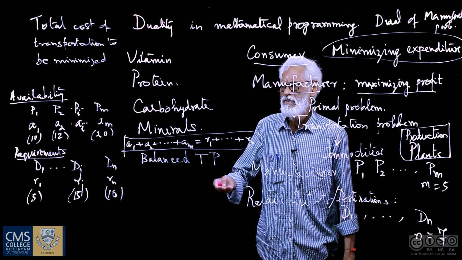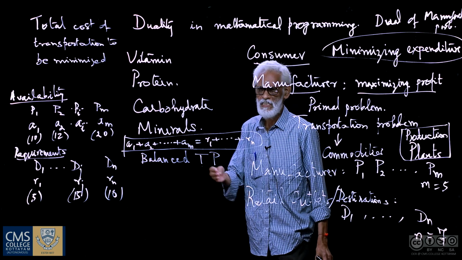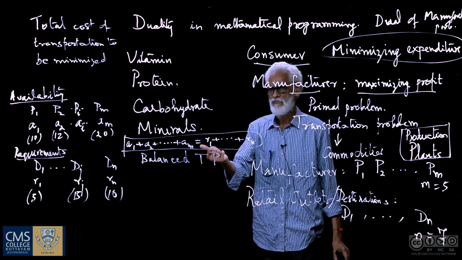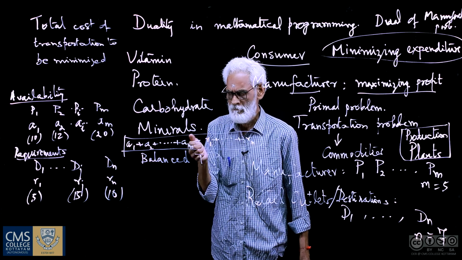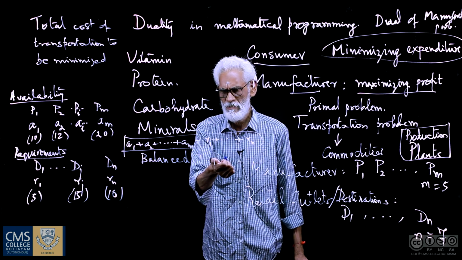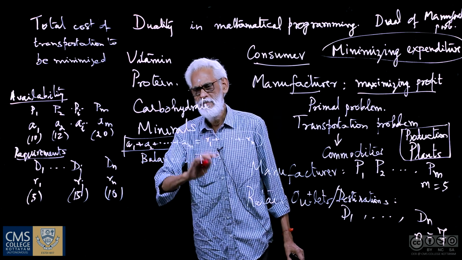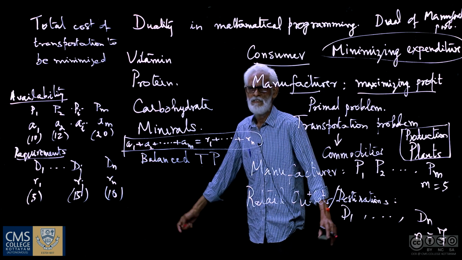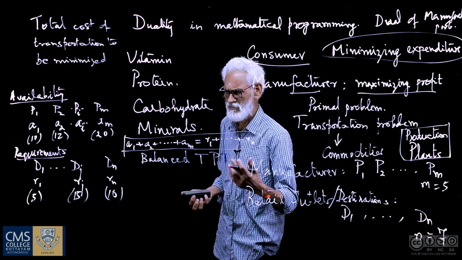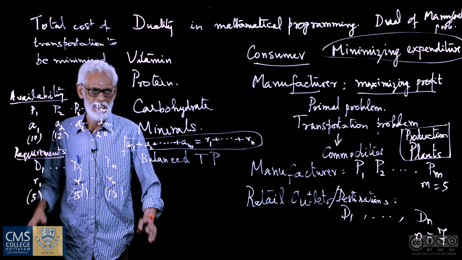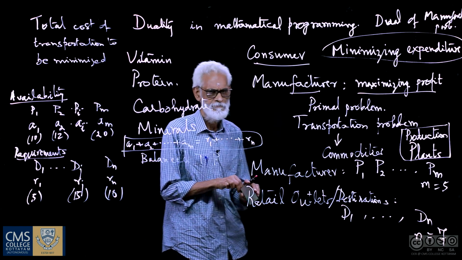In the other case where it is unbalanced, we can introduce some sort of artificial availability if the total availability is less than the requirement, and if the requirement is less than the availability, then again it is unbalanced. Then you just bring in some fictitious destinations to make it balanced, and therefore that part is not a problem at all.